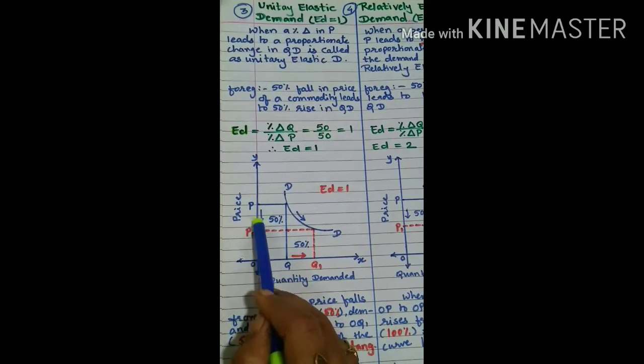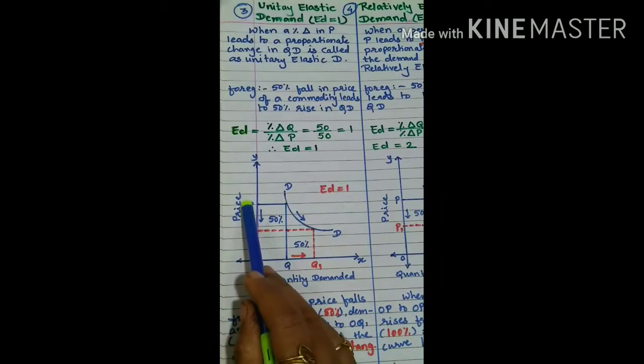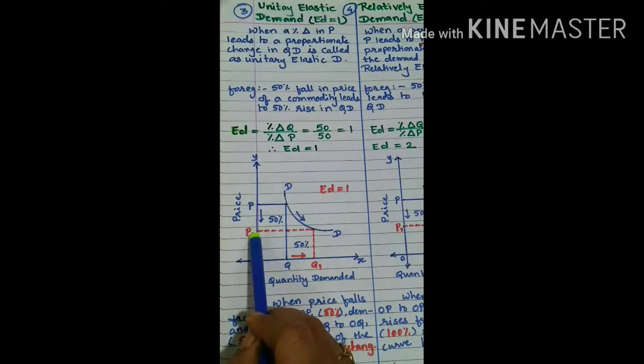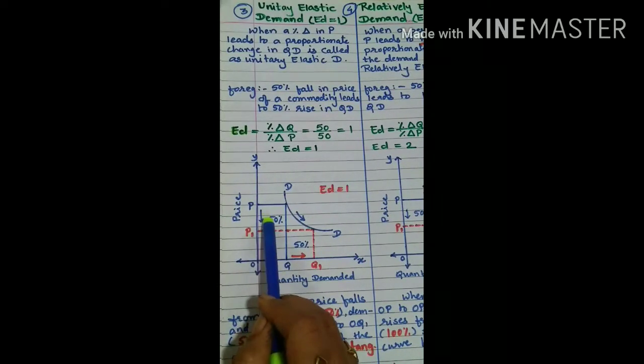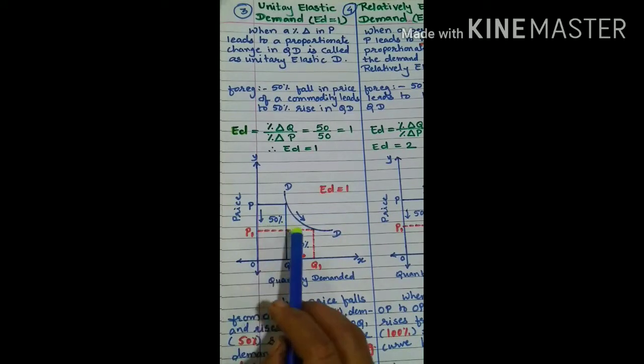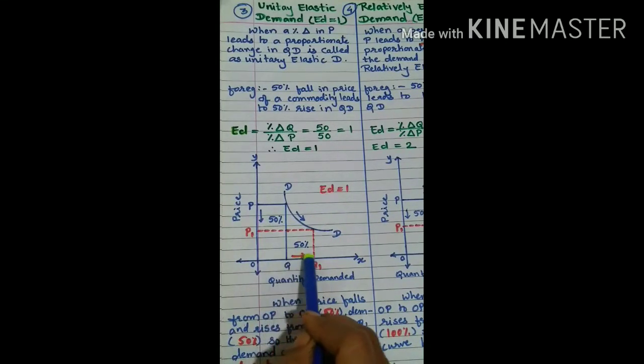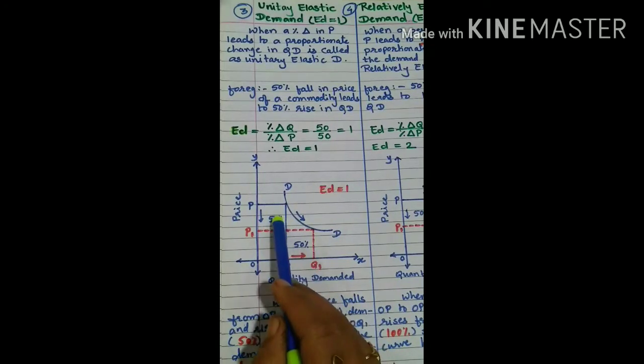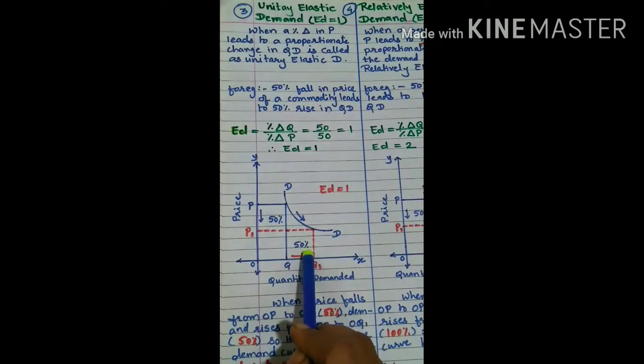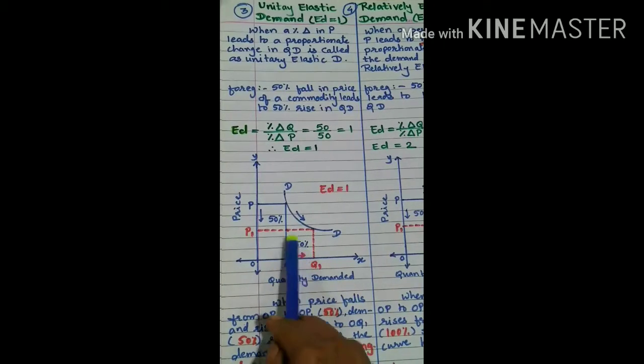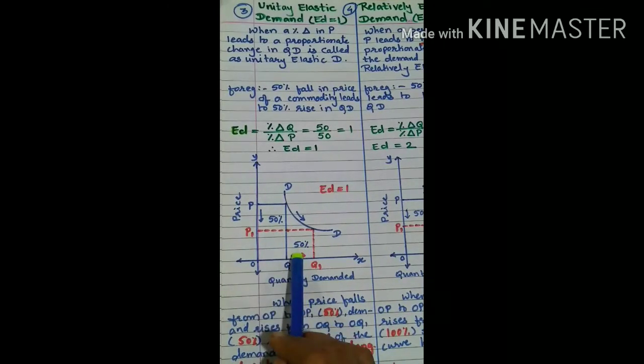Suppose the price of one commodity is 100 and it gets decreased to rupees 50. Then it is a 50% fall in price. Because of that, there is a 50% rise in quantity demanded. Means change in price and change in quantity demanded are both in the same percentage. So 50 divided by 50, we will get the answer equal to 1.